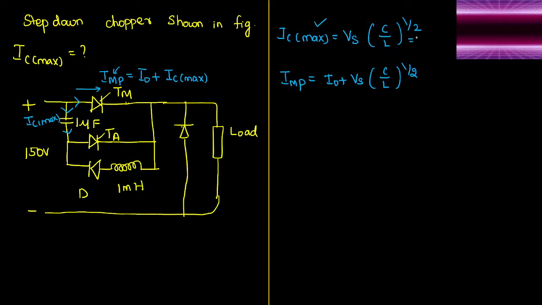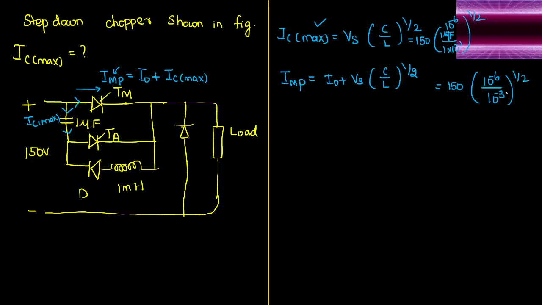What is the value of supply voltage? 150. What is the value of capacitor? 1 microfarad. What is the value of inductor? 1 millihenry. Micro means 10 power minus 6, milli means 10 power minus 3, whole power 1 by 2. So I can write 150 into, in bracket, 10 power minus 6 upon 10 power minus 3, whole power 1 by 2.